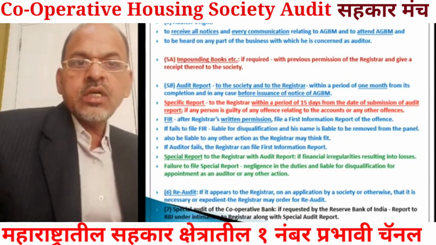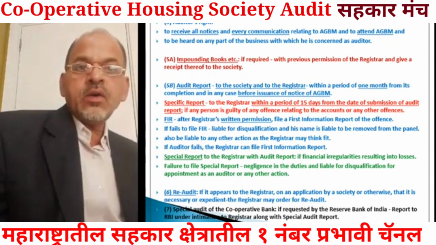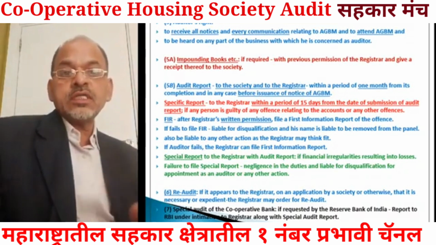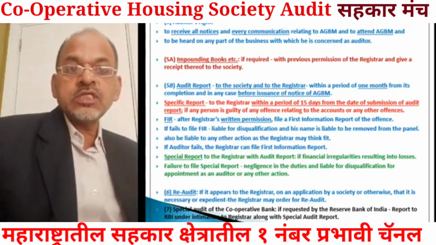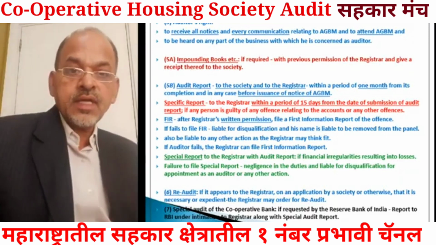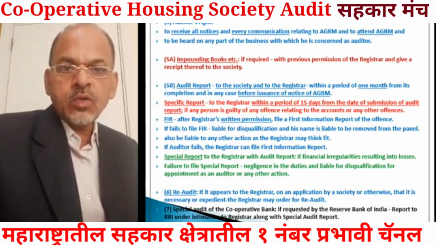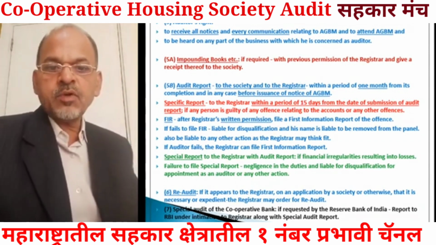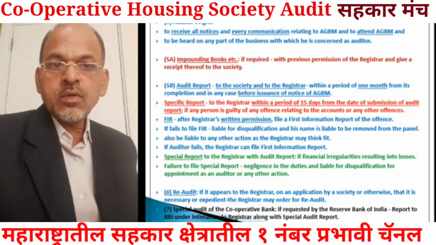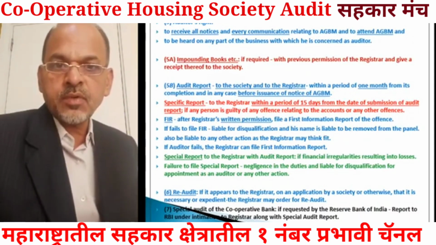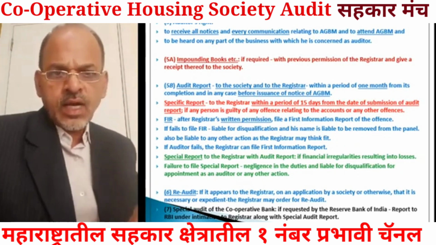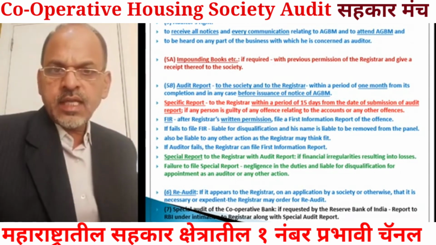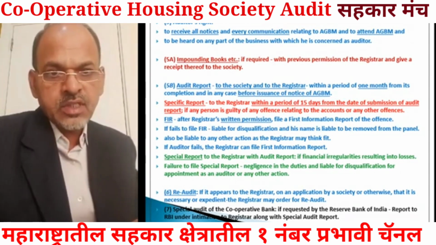Now, if required, an FIR, that is a first information report, is required to be lodged before the police authority. What are the provisions about FIR? To file the FIR, he will have to obtain written permission from the registrar, and after obtaining it, the auditor will file the first information report before the police authority.